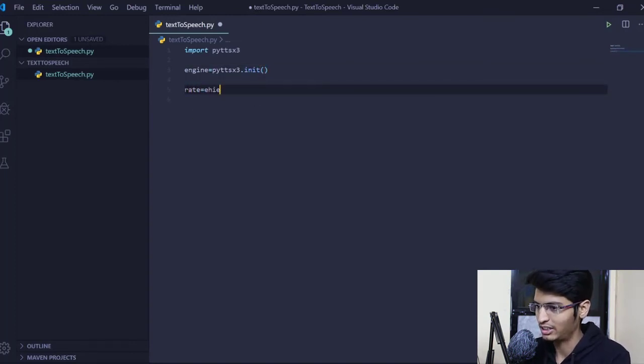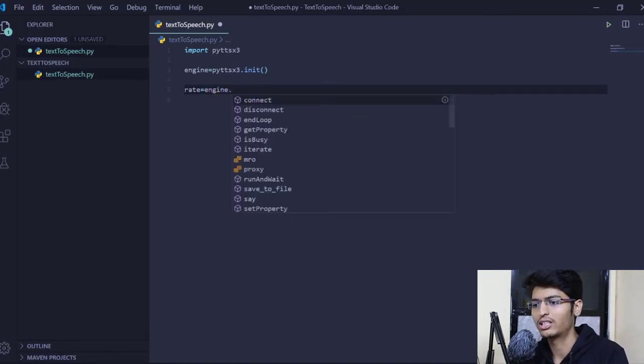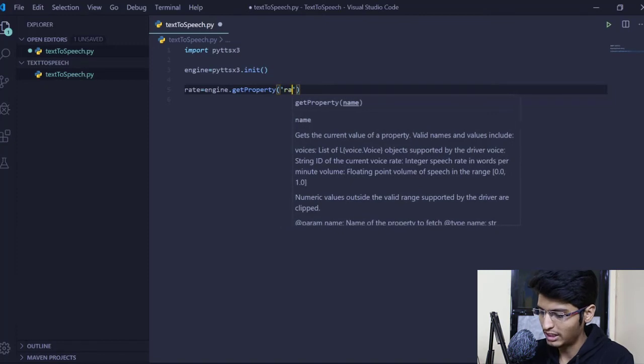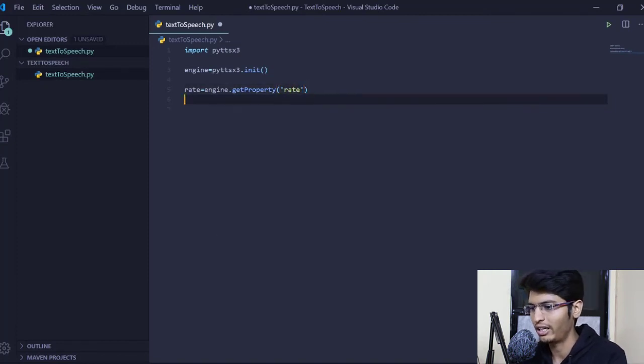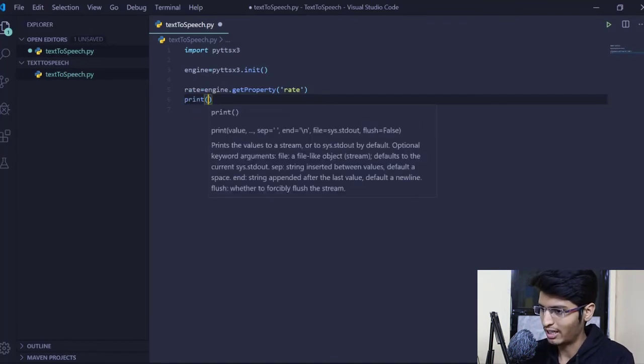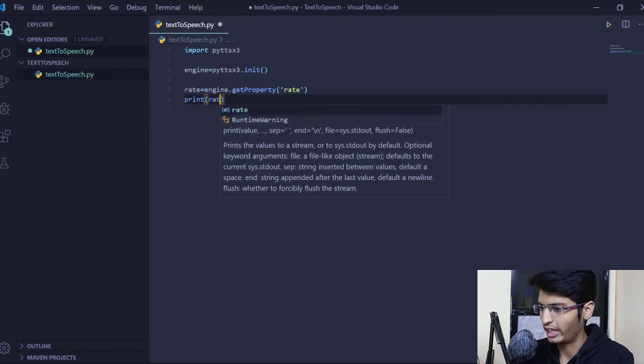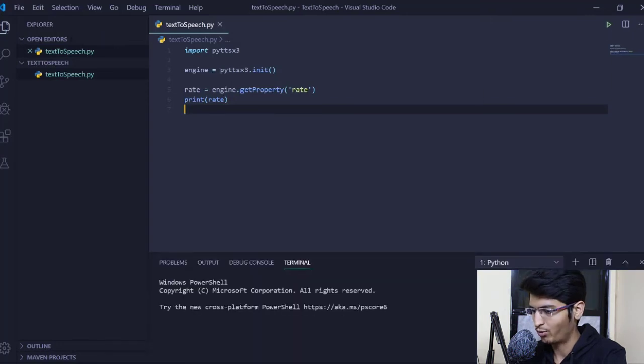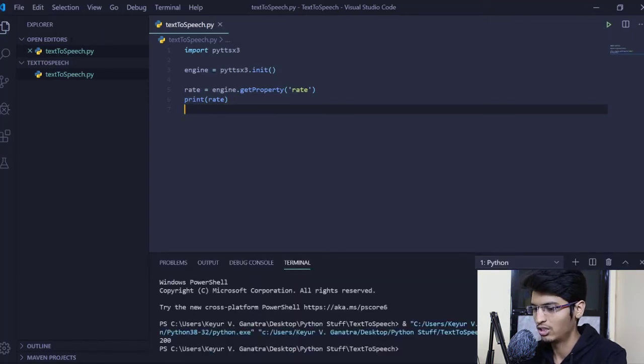Now we will use this engine object. All these are stored as properties of this class, so we will use the getter and setter methods. For this we have the get property method, and the name of the property is rate. Since we want to manipulate the rate, we will get the rate. This will fetch the rate and store it in the rate variable. So let's print the rate to know the current rate. Let's run it. Okay, the default rate is 200.